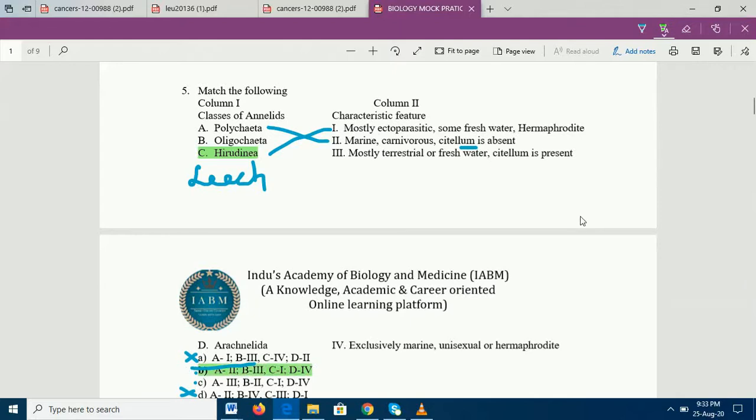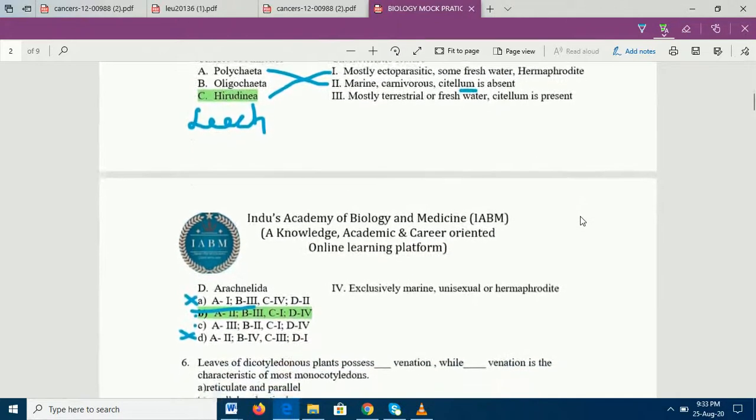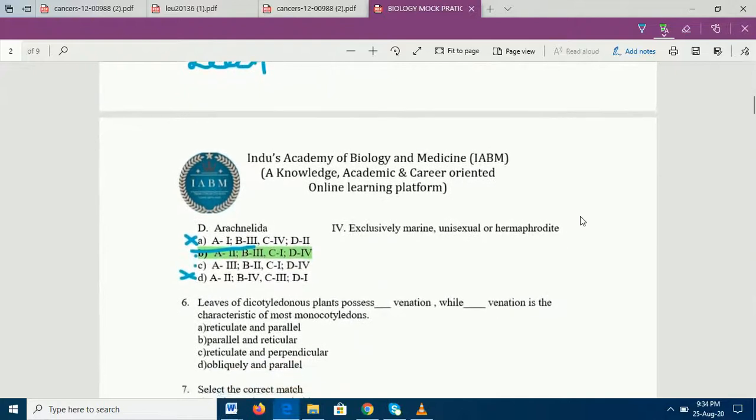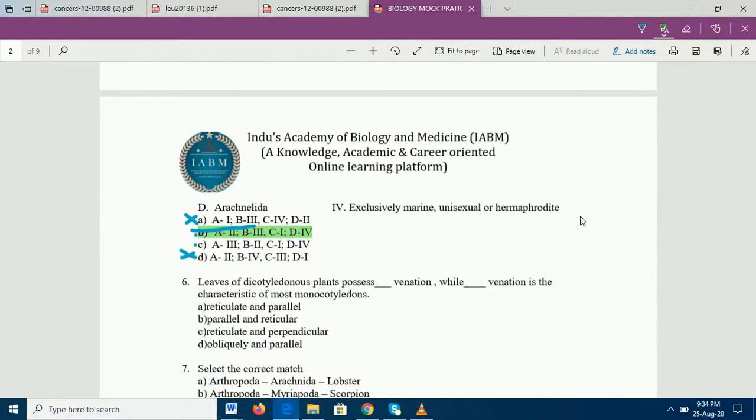So this is how you need to understand. Sub characteristic features and sub points are difficult to remember. But when you are understanding the exclusive characteristic features of very specific points, and mnemonics, please use mnemonics. It is definitely going to help you. With mnemonics, when you get into MCQs, it's very easy to understand and very easy to answer. Why did I give so much attention to this question? Because in the same way, whatever phylum, classes, characteristic features are asked, all 10 phyla, all classes, all examples and characteristic features should be remembered in this way.